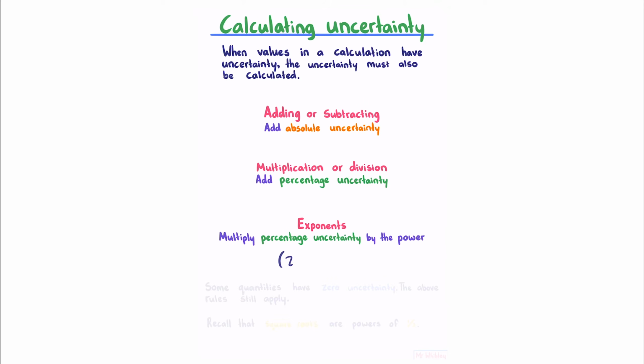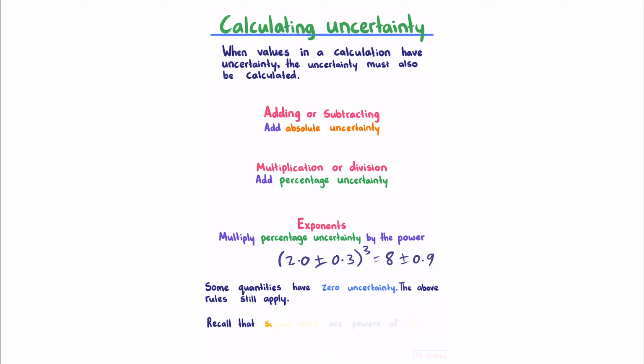So if we had 2.0 plus or minus 0.3, and we're raising that to a power of 3, that would equal 2 to the power of 3, which is 8, plus or minus 3 times 0.3, which is 0.9. Some quantities have zero uncertainty. For these, the above rules still apply. In other words, these rules will still work when the uncertainty is 0. And as a side note, recall that square roots are powers of a half.